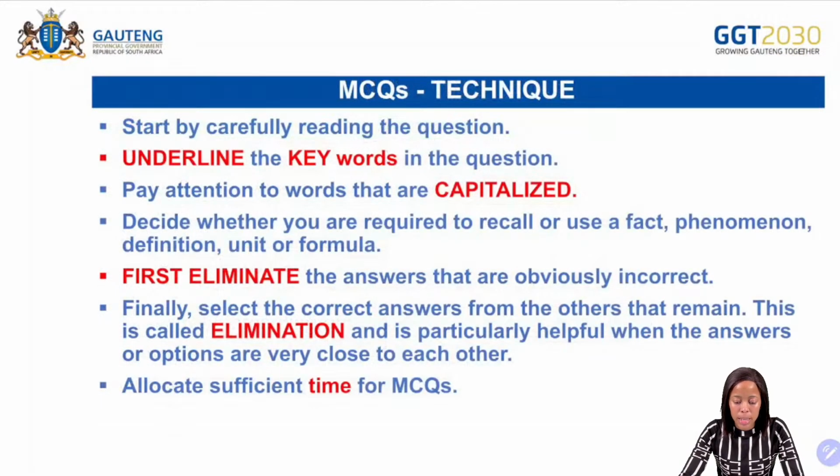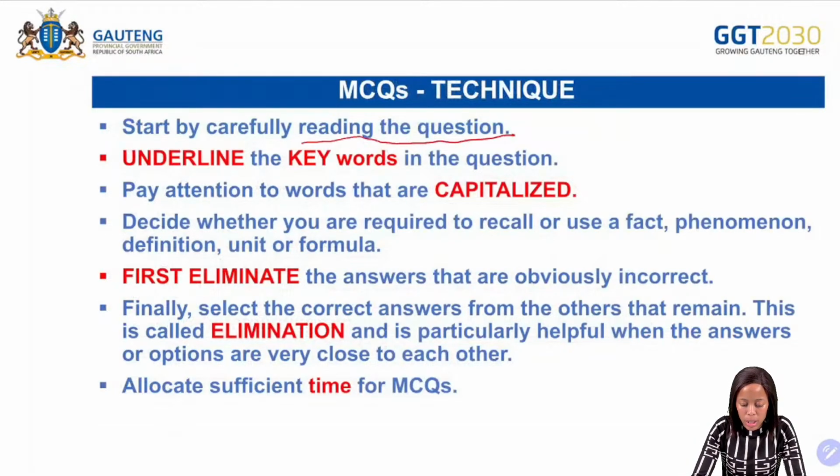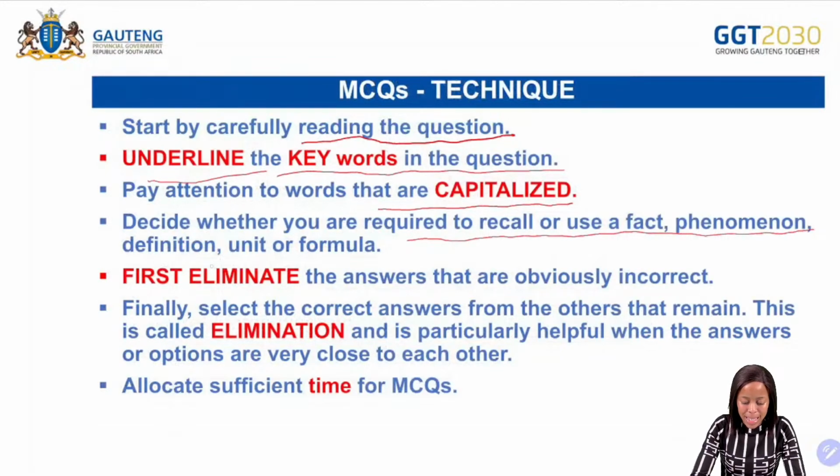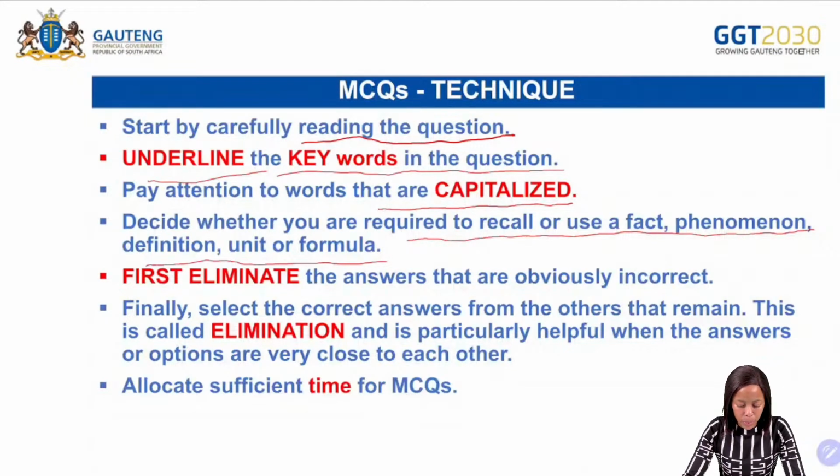Then next, in terms of the multiple choice questions, it says you start by carefully reading the question, okay? Then next, what is it that we need to do? You need to underline the keywords in the question. Then you need to pay attention to the words that are capitalized. Decide whether you are required to recall a use, effect, phenomenon, definition, a unit, or a formula.